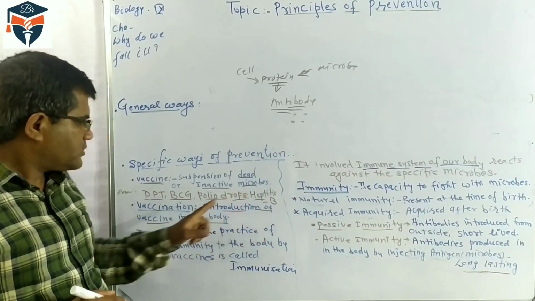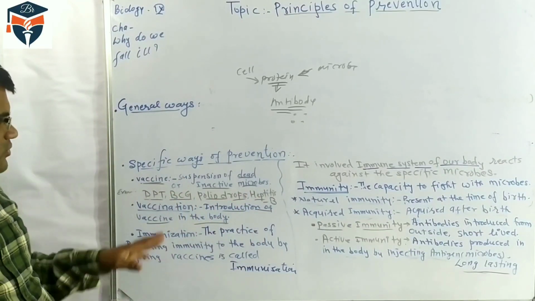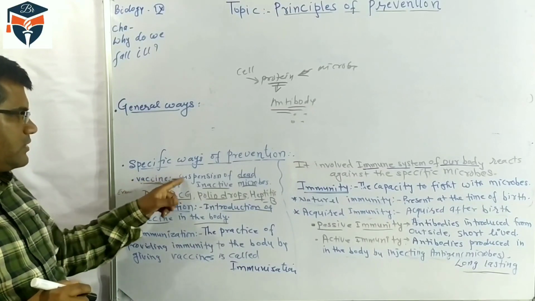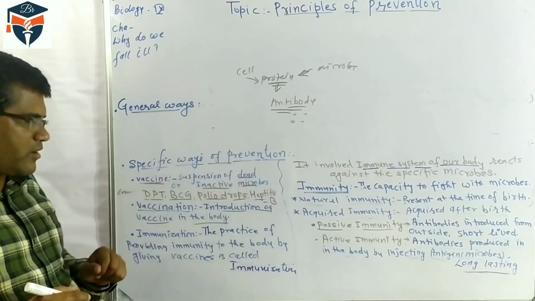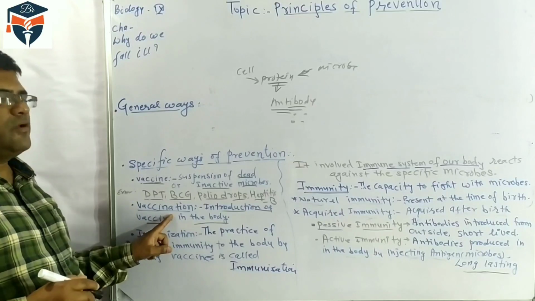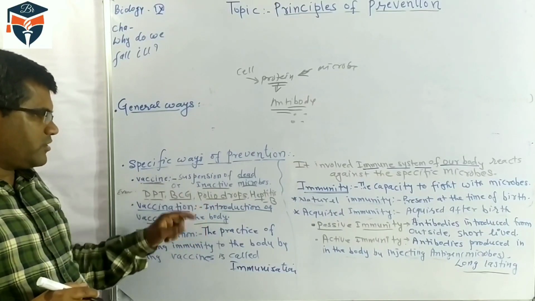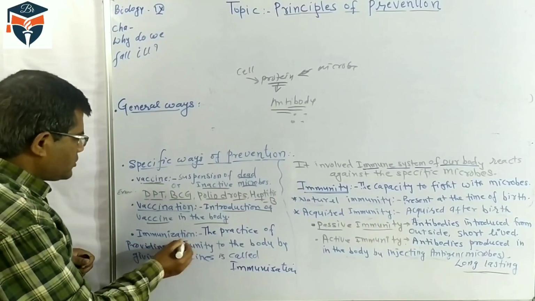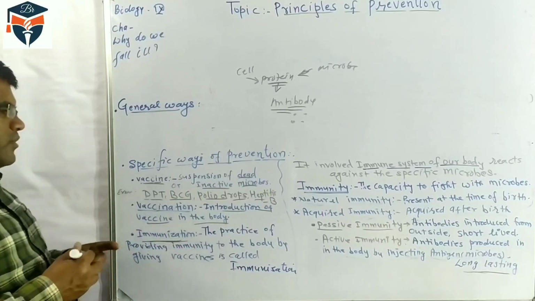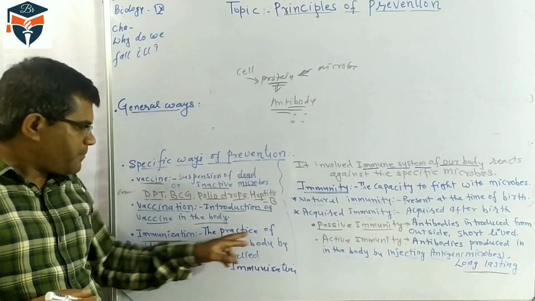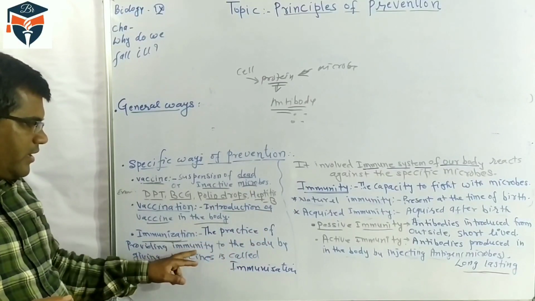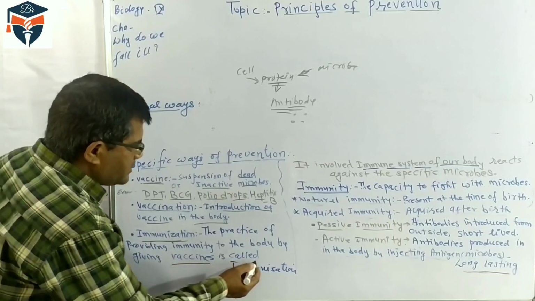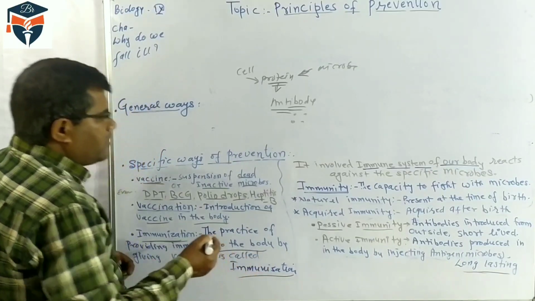The insertion or introduction of a vaccine in the body is called vaccination. Another term is immunization. Immunization is a program, the practice of providing immunity to the body by giving vaccine.